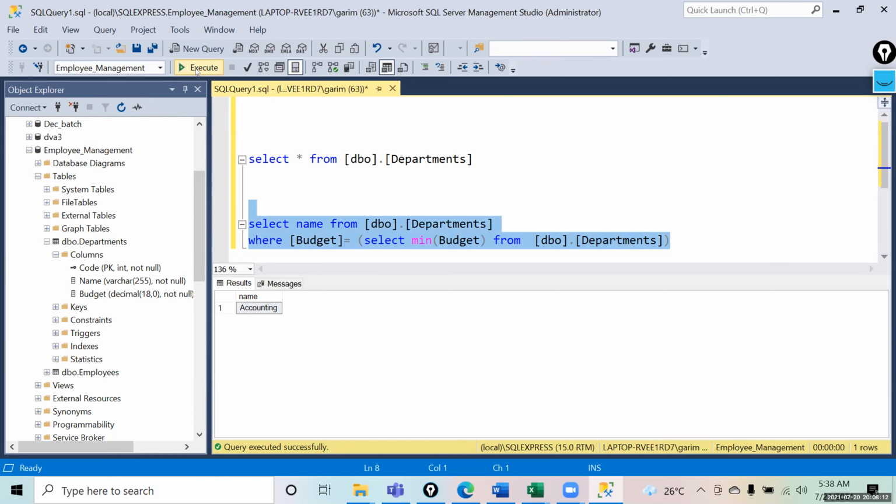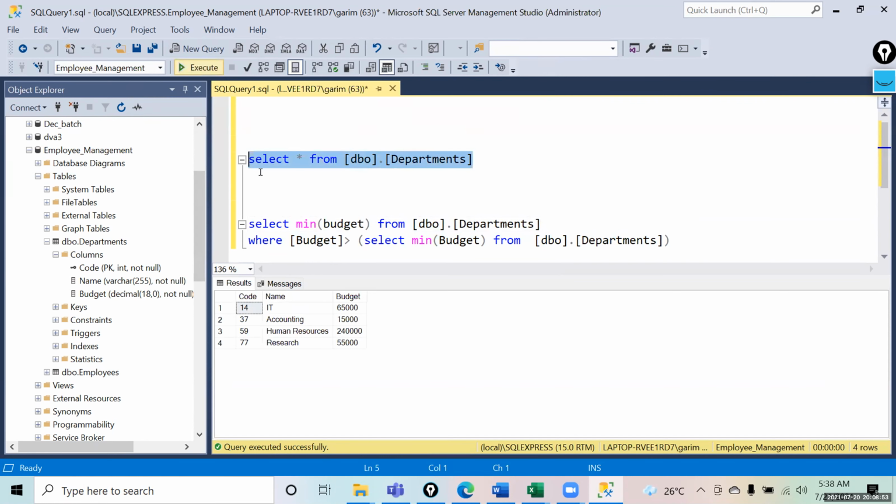So this is what we have: 5,500. This is the second lowest budget, and I'm able to pick it from here now.